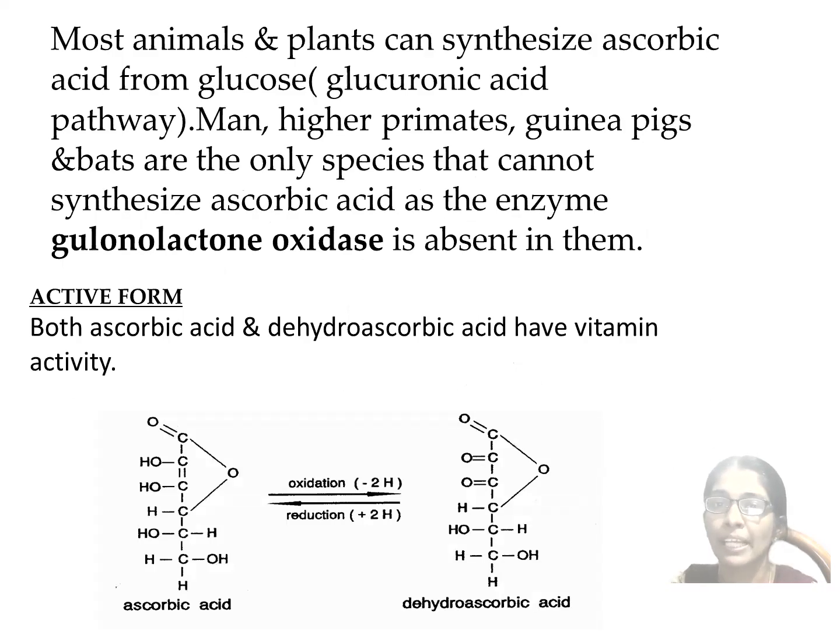Most animals and plants can synthesize ascorbic acid from glucose. But man, higher primates, guinea pigs and bats are the only species that cannot synthesize ascorbic acid, as the enzyme gulonolactone oxidase is absent in them.